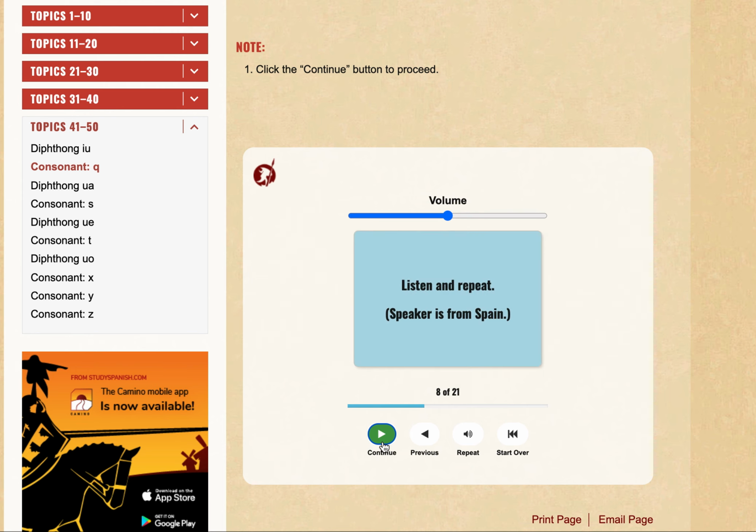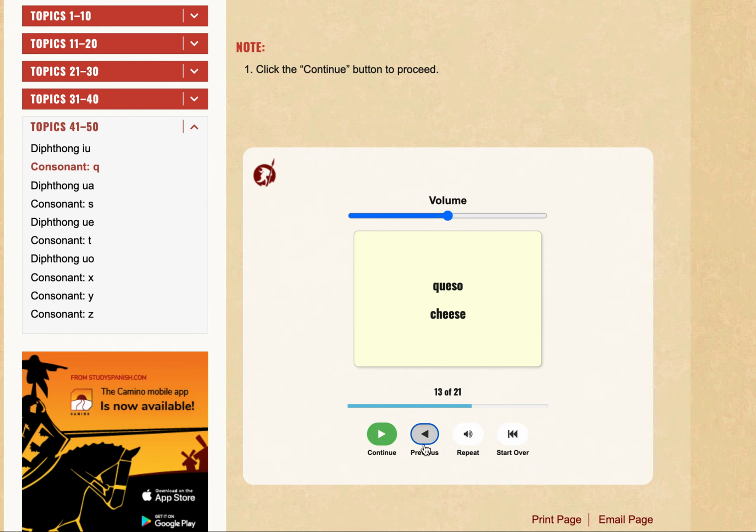Listen and repeat. Spanish speaker from Spain. qué, Que, aquí, aquí, quién, quien, aquel, aquel, queso, queso. Let me just repeat the previous one. aquel, Okay, L is flat, so it's aquel. queso, Queso, 15, quince. Listen and repeat.